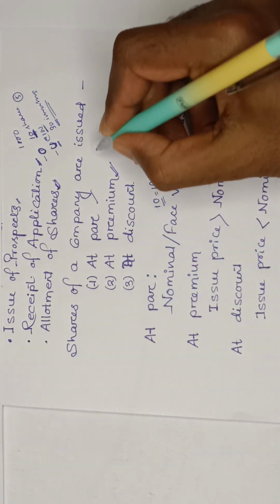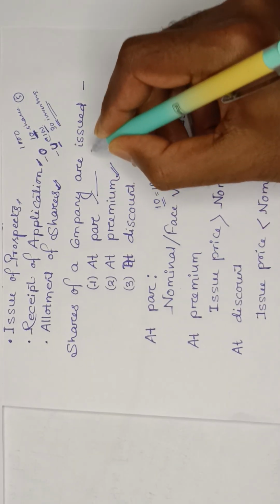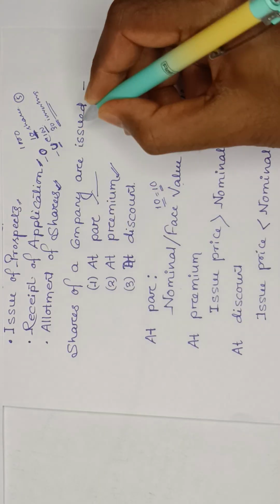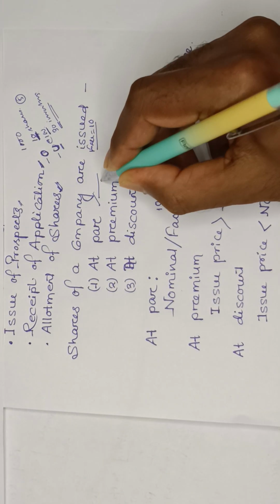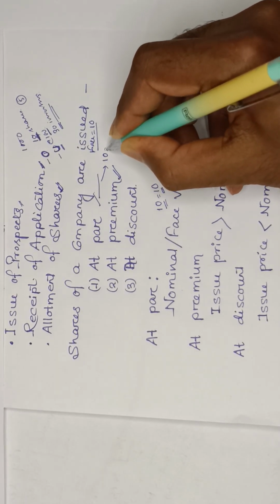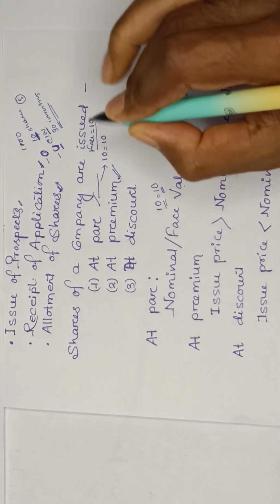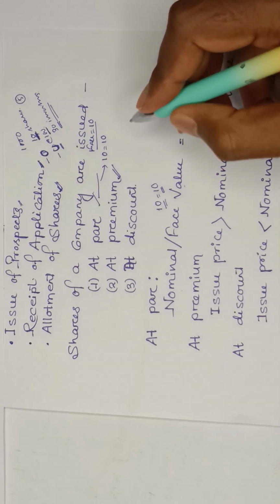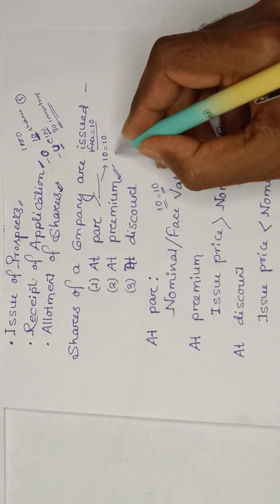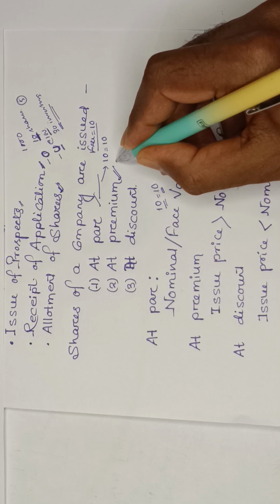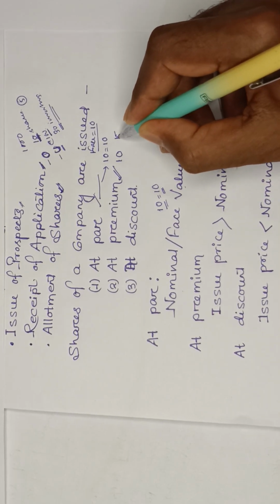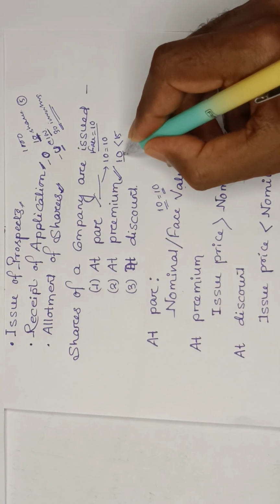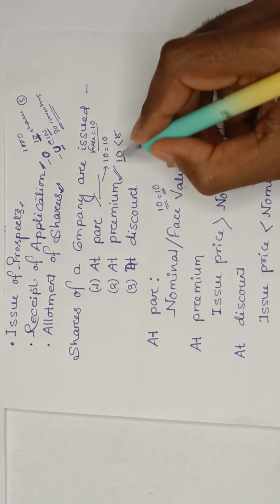I'm just giving a simple example. In case of par, assuming that the face value of a share is 10 rupees, your face value is 10 and issue price is also 10. Done. It is called at par. In case of premium, your face value is 10 rupees, but you are issuing at 15 rupees. So my issue price is greater than the face value, that is called premium.